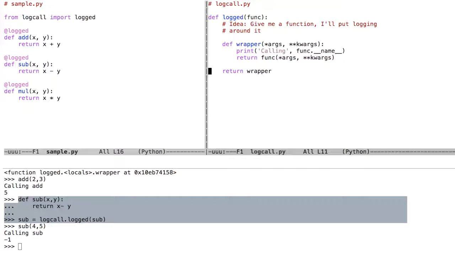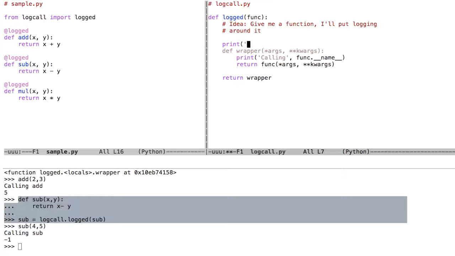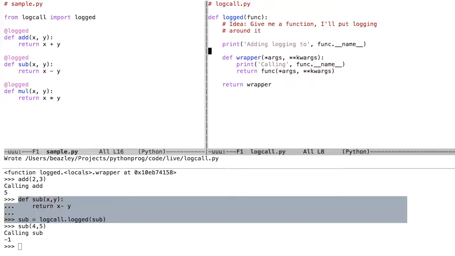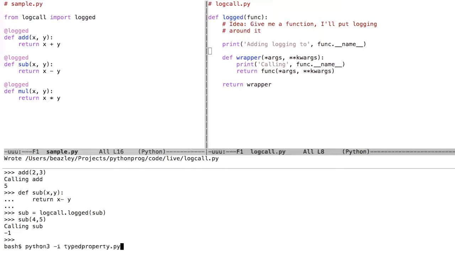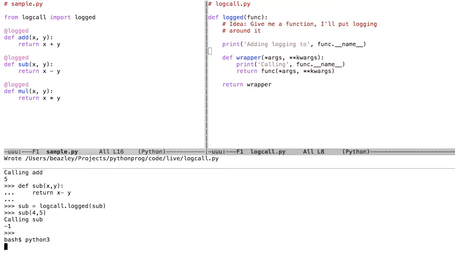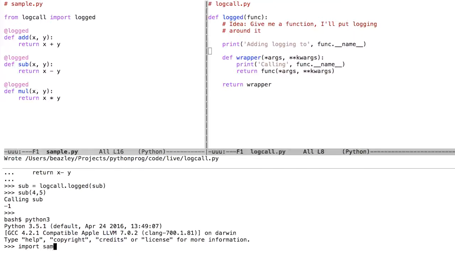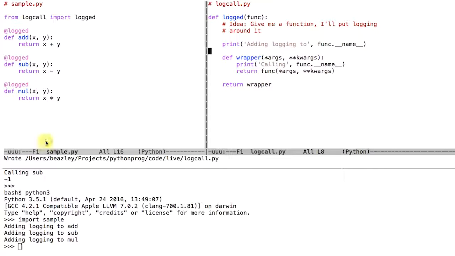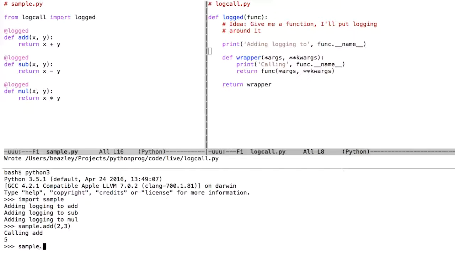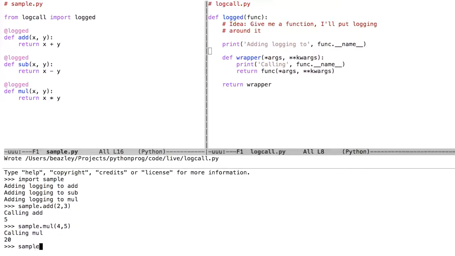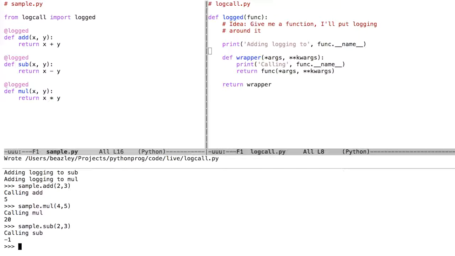Just to maybe see this in action, I'm going to put a print statement in here, just adding logging to the function name, just so you can see when this thing runs. So what is going to happen with this new version of code is if somebody typed import sample, you would see the code load, and then you would see these messages saying, oh, you're adding logging to these functions. And then if I called the function, you would see the log message show up. It's cool. It's like you've made this little modifier to the code.